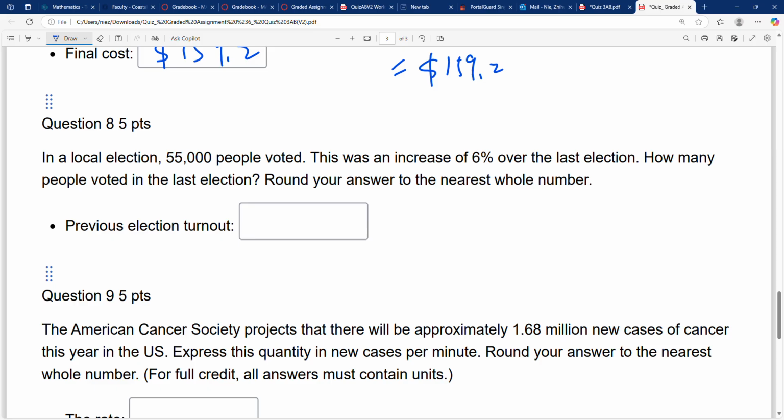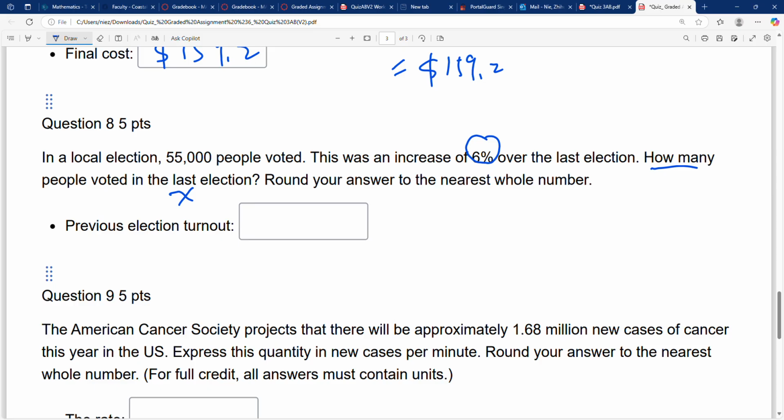Most of you didn't understand them. In a local election, 55,000 people voted. This was an increase of 6% over the last election. How many people voted in the last election? So far we don't know.